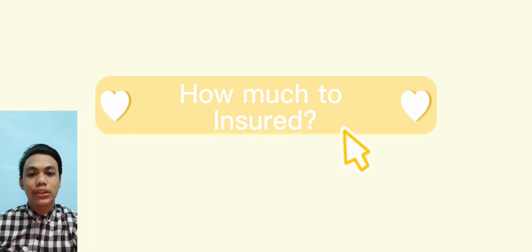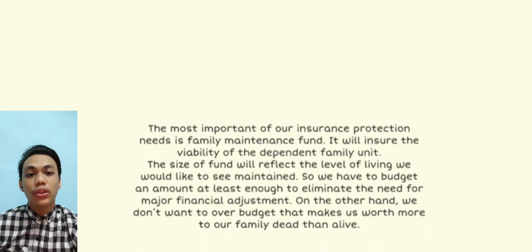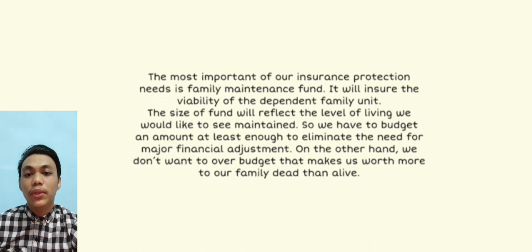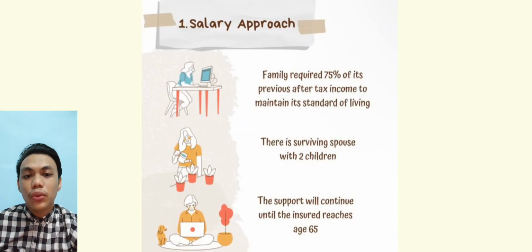How much to insure? The most important of our insurance protection needs is the family maintenance fund. It will ensure the viability of the dependent family units. The size of the fund will reflect the level of living we would like to see maintained. So we have to budget an amount at least enough to eliminate the need for major financial adjustment. There are two approaches available to determine the maintenance fund.